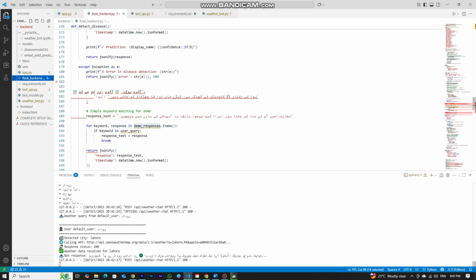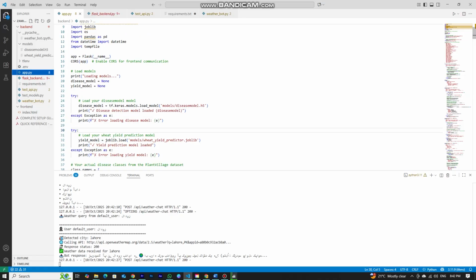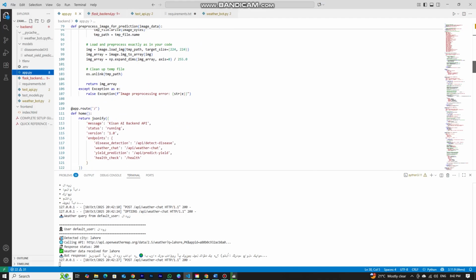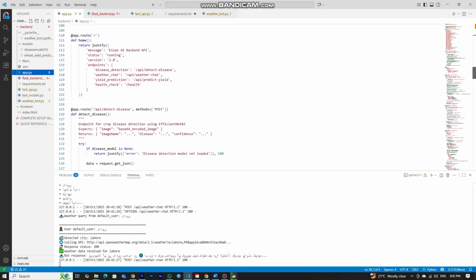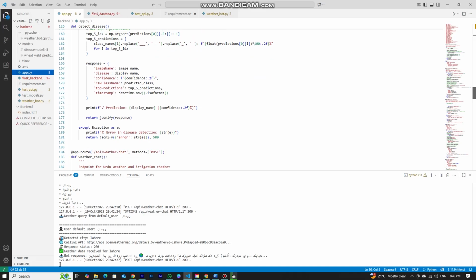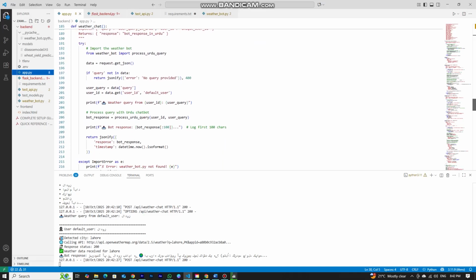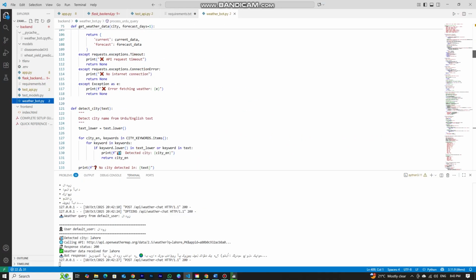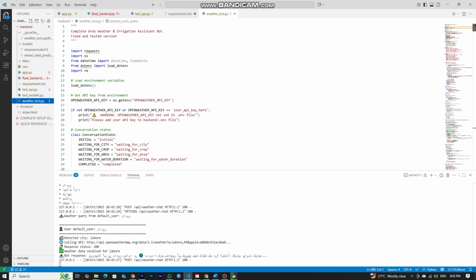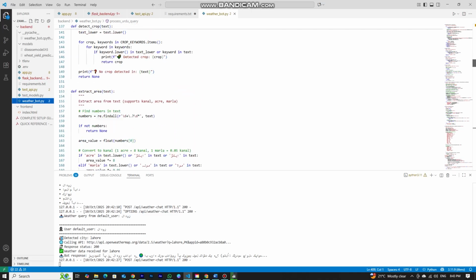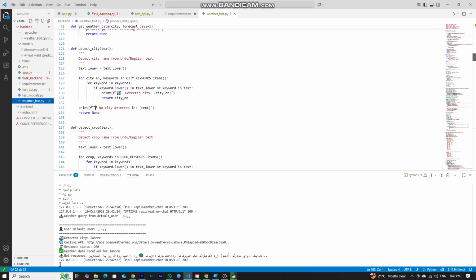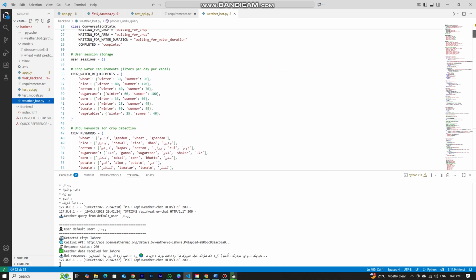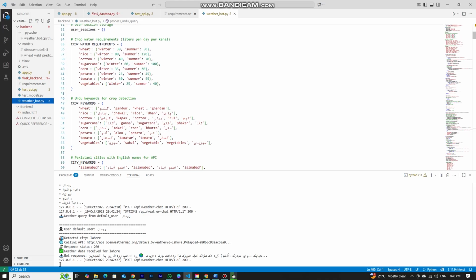Behind the scenes, this request is handled by our Flask application, where the app.py file acts as the main controller. Inside it, the weather chat endpoint receives the user message and passes it to the process Urdu query function. Inside the weatherbot.py module, that's where all the logic happens. The bot then analyzes the message step by step, first detecting the city name, then identifying which crop the user